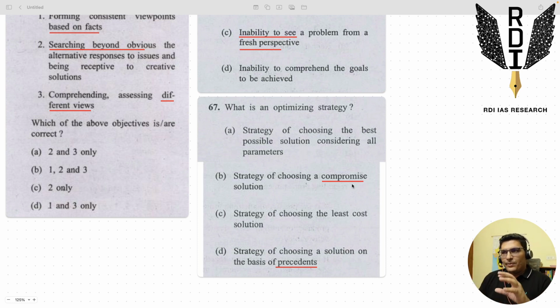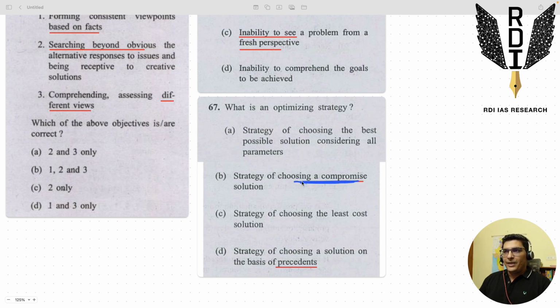So it is like choosing between the devil and the deep sea. None of the options will seem to make much sense, but then something has to be picked, right? So the least incorrect option, for example, you will go for. So you have to have this ability of choosing a compromise solution.